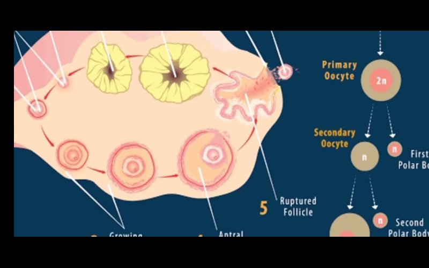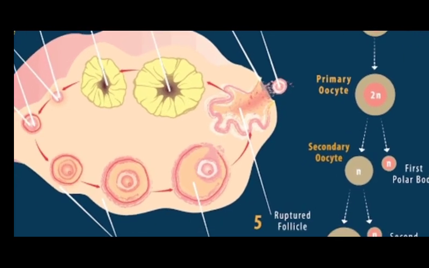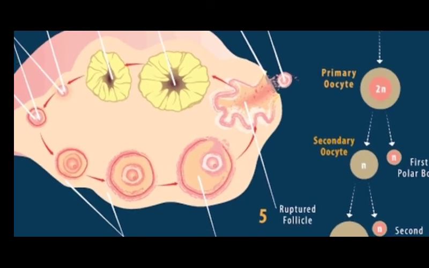Once that happens, the ovum is released from the ovary and captured by the fimbriae, if you remember from the previous video. The fimbriae capture it, it stays inside the infundibulum, then slowly moves towards the isthmus. That is the normal movement of the ovum inside the fallopian tube.